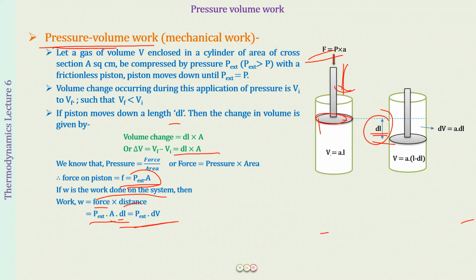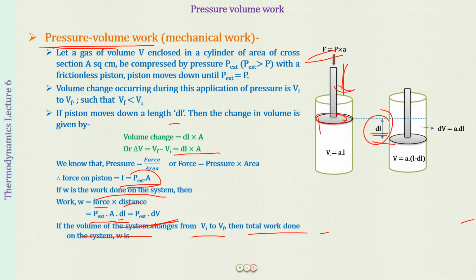Okay, and now this dV, whenever we write d, this means a small change in volume. It can be a small change in volume, it can be a large change in volume. So what we are supposed to do is that if we integrate the whole expression, if the volume of the system is changing from Vi to Vf, the generalized term that we have for total work done, not just a small amount. This is a small amount of change that is happening.